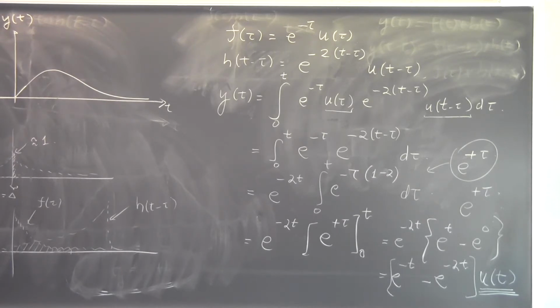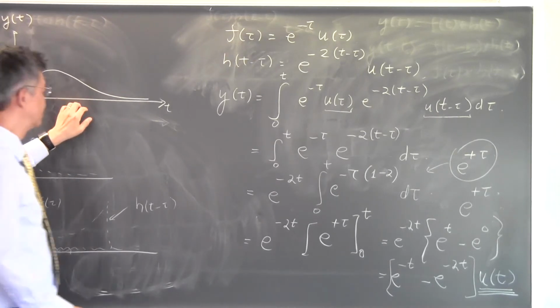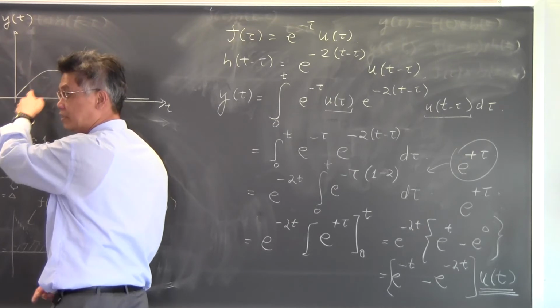Okay? Now if you plot the two exponential functions, e to the minus t minus e to the minus 2t times the unit step function, well, you see what you get. When t equals 0, what is that equal to? When t equals 0, you have 1 minus 1, you have 0. Okay? What happens when t is very small? Of course, if you plot this, you get this. Okay, but I argue that it should be linear in t.